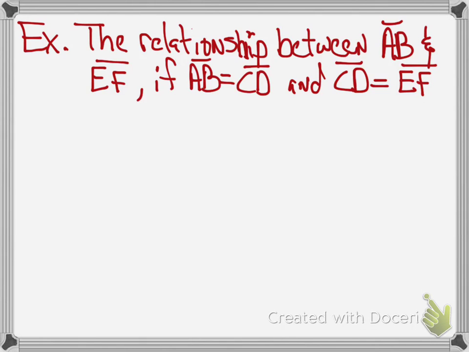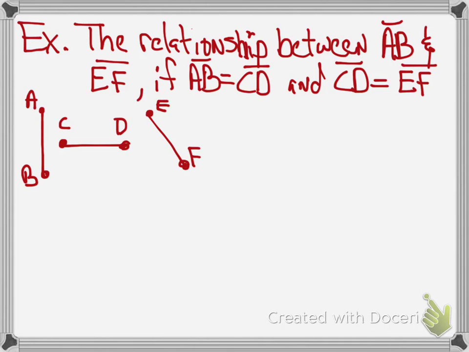Okay, so this one, I say the relationship between AB and EF. What is the relationship? Basically, you're going to give me a conjecture about the relationship between AB and EF if AB is equal to CD and CD is equal to EF. So if you kind of draw this out, let's say we had line segment AB, we have a line segment CD. It doesn't matter how they look, I'm just doing all sorts of different directions. And here's EF. Well, if AB and CD are equal, and then it says CD and EF are equal, then because these all have little hash marks, you can conclude that AB is equal to EF.